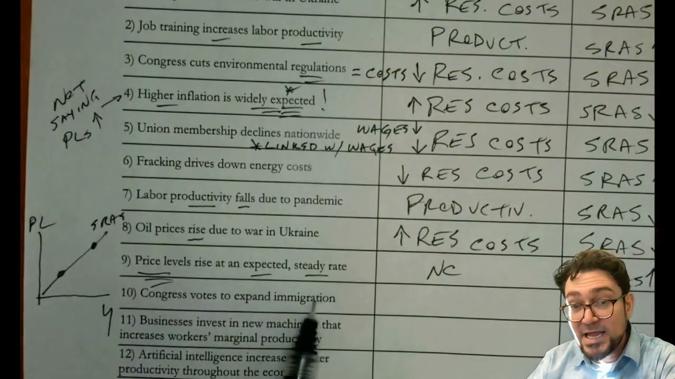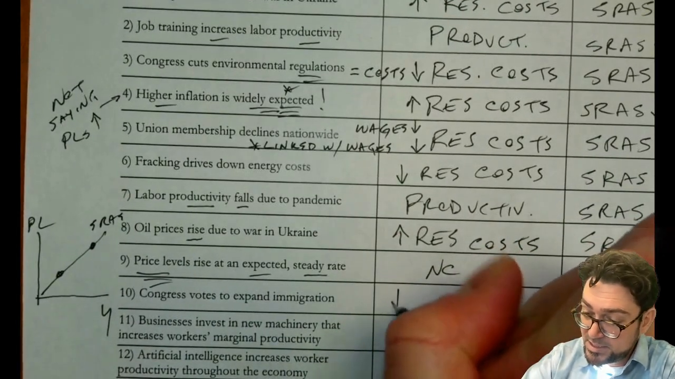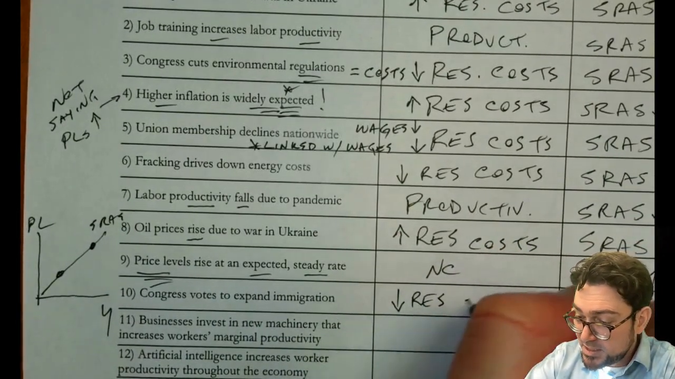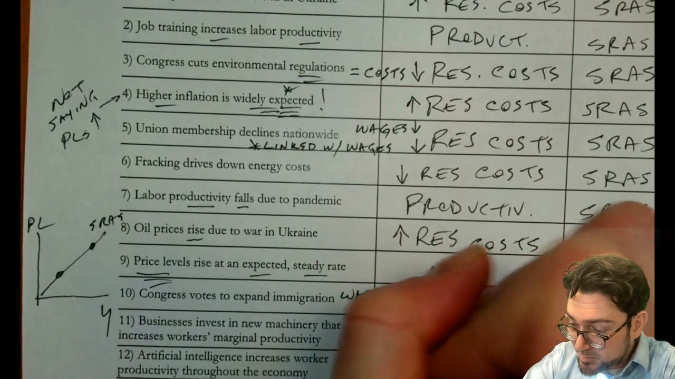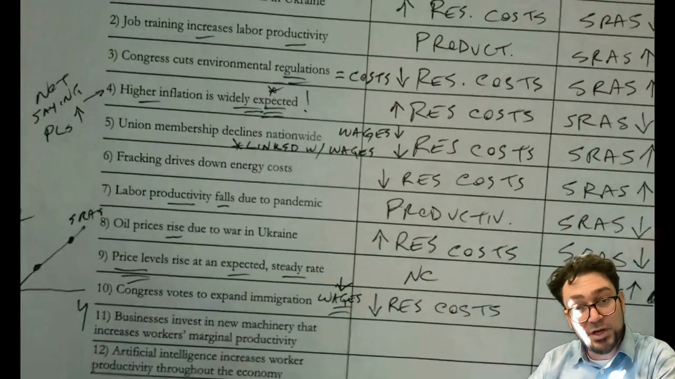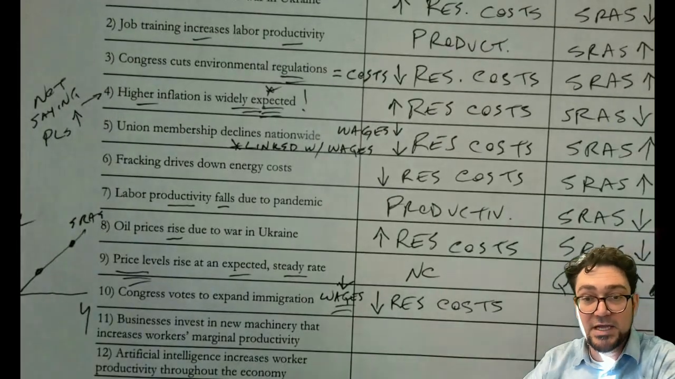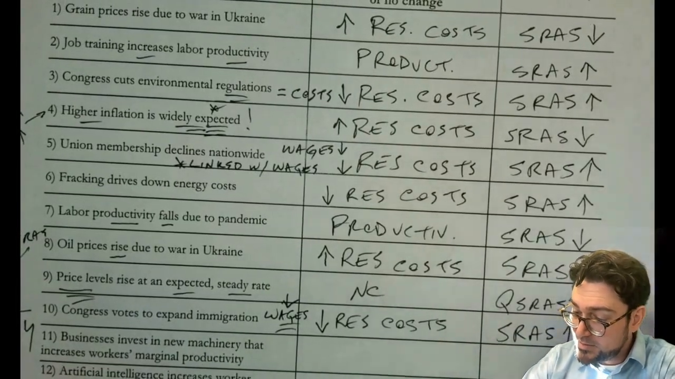Congress votes to expand immigration. Well, how does that affect any of this stuff? You can think about resource costs. It's going to drive down resource costs, and so it's going to make it cheaper to hire workers. Think about wages, right? Wages would go down when you have more immigration because there's more supply of labor. If there's lower resource costs, then SRAS should increase.